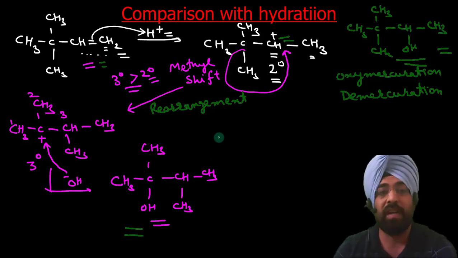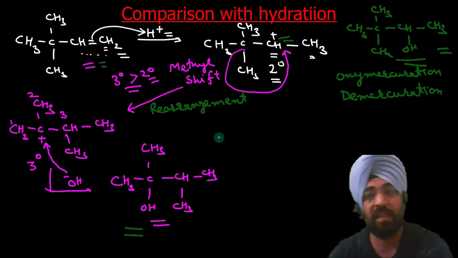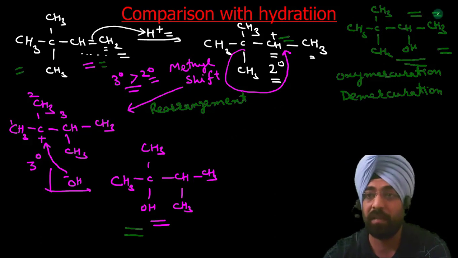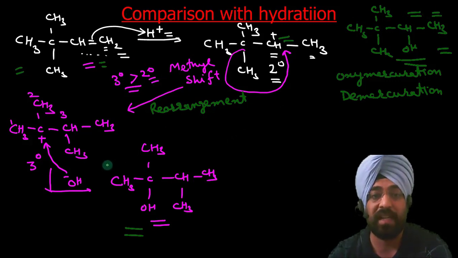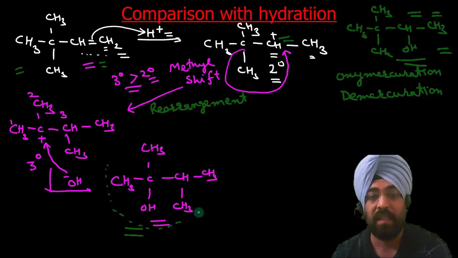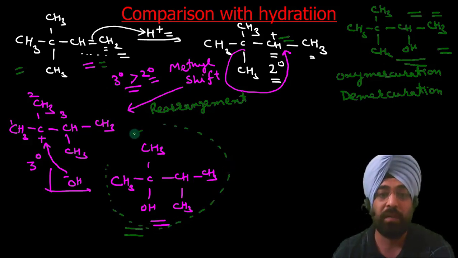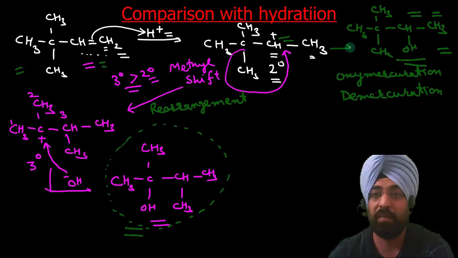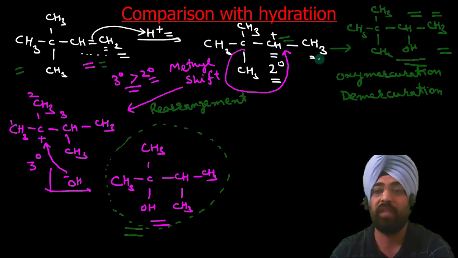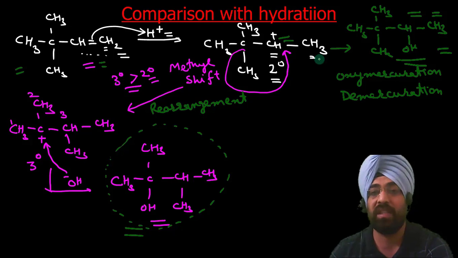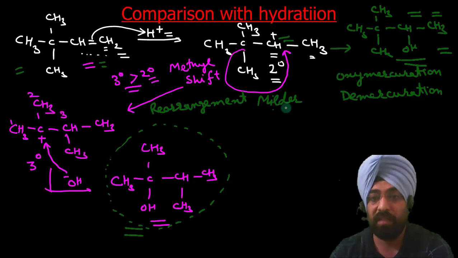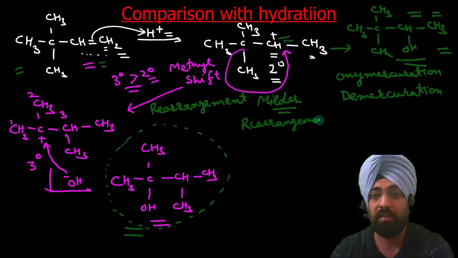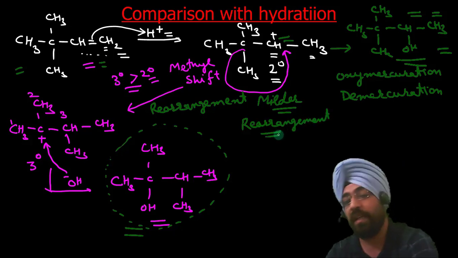So when we have to add water at a specific position, suppose we wanted to make only this product, we could not make it with direct hydration, because with direct hydration we will get the rearranged product. So this product we can obtain only with the help of oxymercuration-demercuration. That is the advantage of oxymercuration-demercuration: it occurs under milder conditions, no acid is required, and there is no rearrangement product. Why? Because there is no formation of free carbocations.